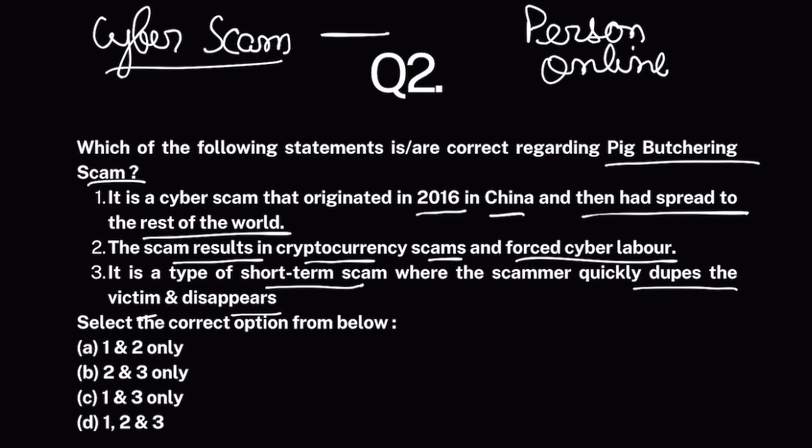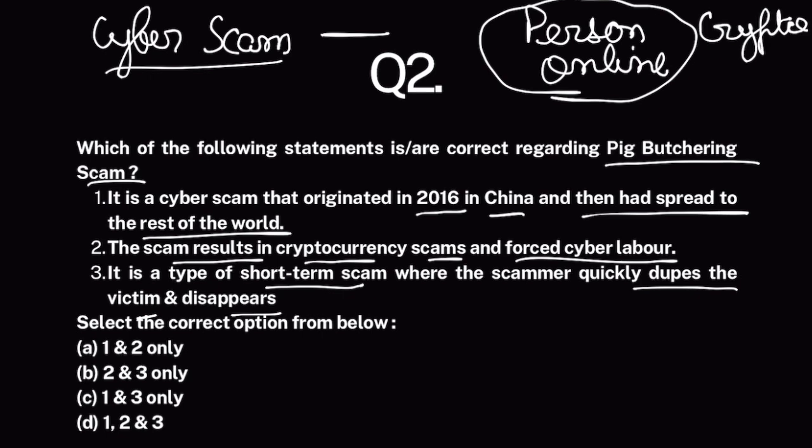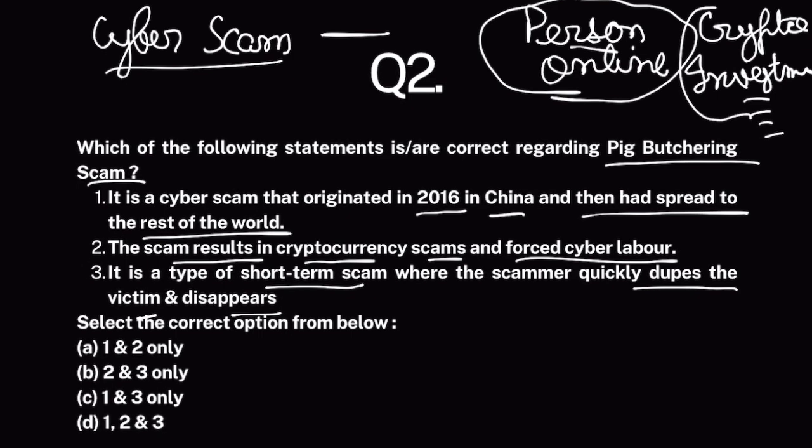Then this person, after establishing a long-term relationship with you and earning your trust, tells you to invest in this crypto scheme, this investment scheme, and so on and so forth. Once you invest, he disappears, or maybe he gives you some gain for 1 month or 2 months. So you invest more money and then he disappears. So the thing is, this is known as the pig butchering scam.